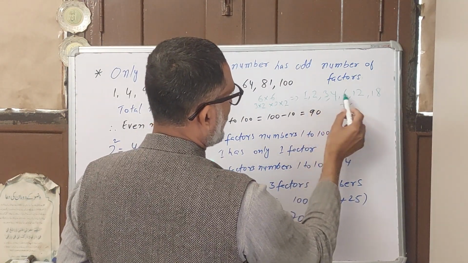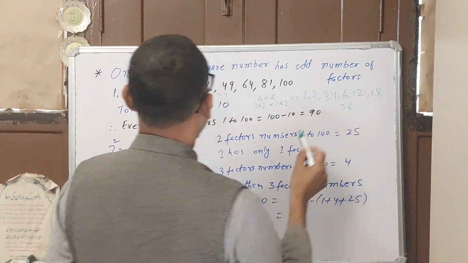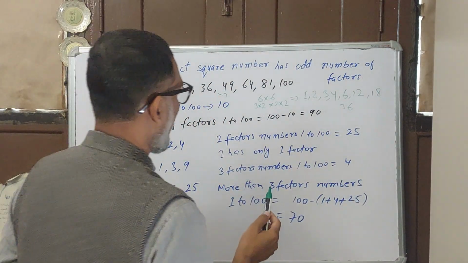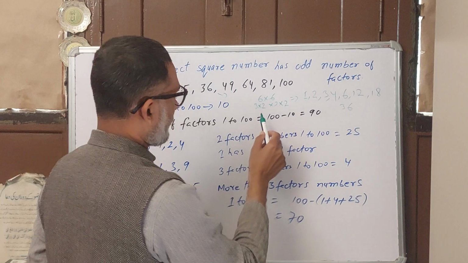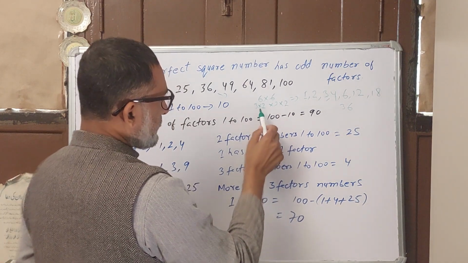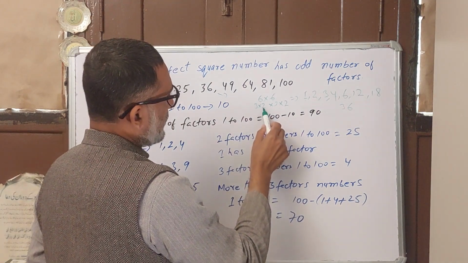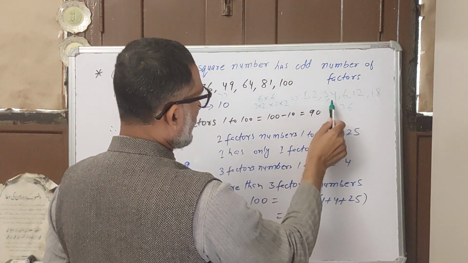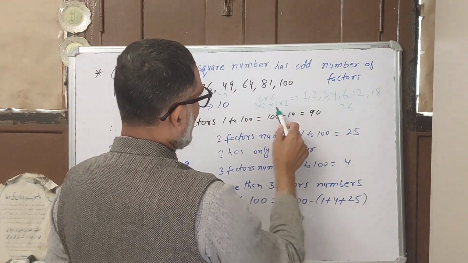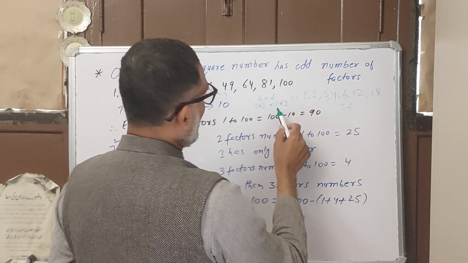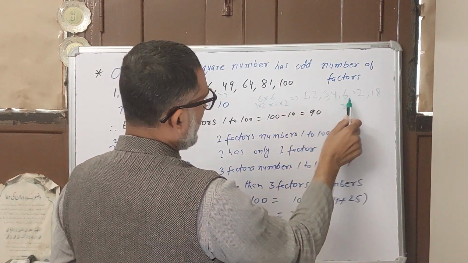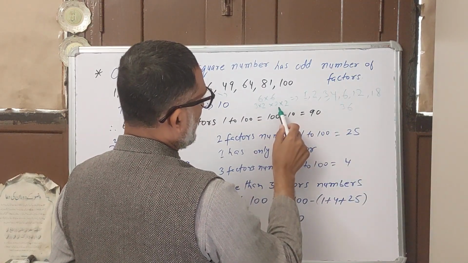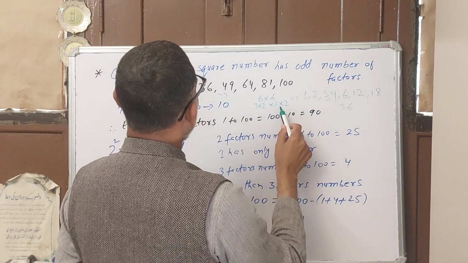1, 2, 3, 4, 5, 6, 7, 8. Maybe I am missing someone. 1, 2, 3, 4, 6, then 12.